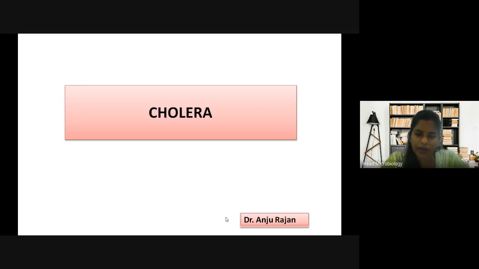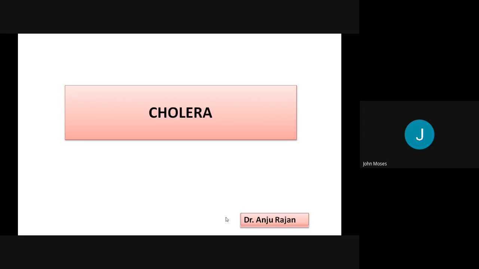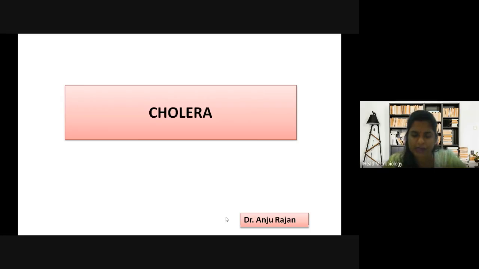Is this also airborne? We did tuberculosis last time, which comes under airborne diseases. Does cholera also come under airborne? No, it is food and waterborne. So we get infected by contaminated food and water.